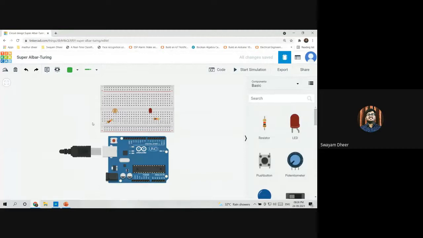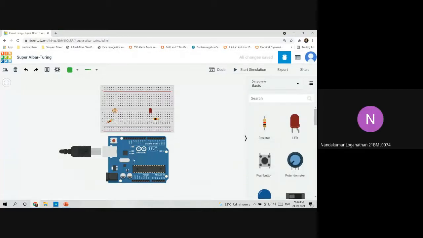So is everybody done till here? Okay, now I'll be moving further. So now we'll make the connections, okay? The photoresistor is an analog device, like it will be sending analog signals to the Arduino board. You know the difference between digital and analog signals, right? Mahek already mentioned it. Yes, nice. So the photoresistor is an analog device, so I'll be connecting it to the analog pins.